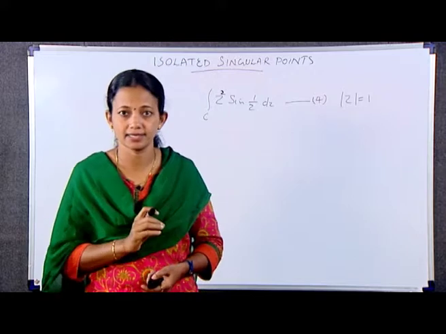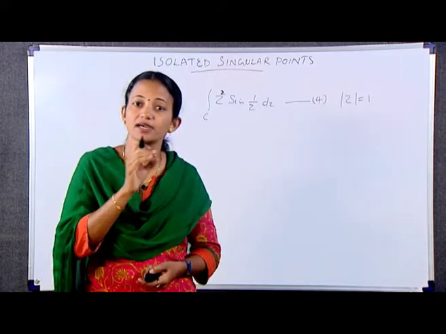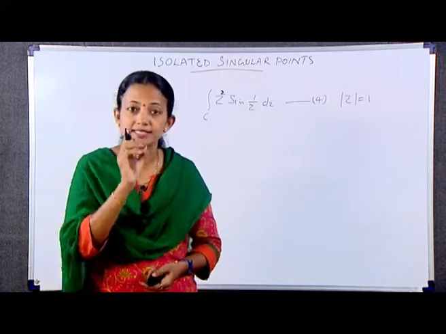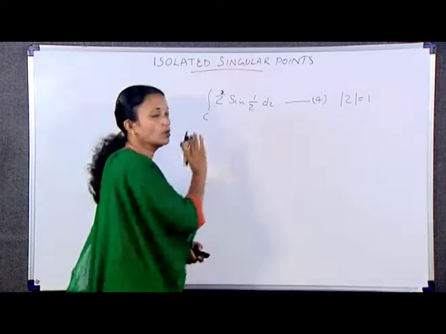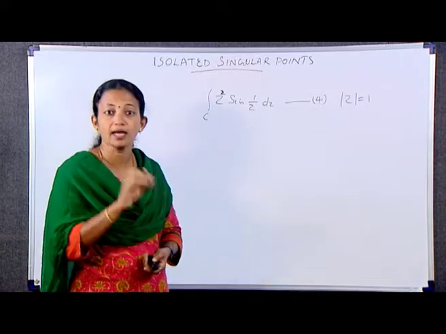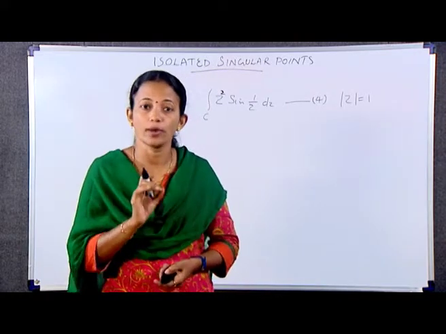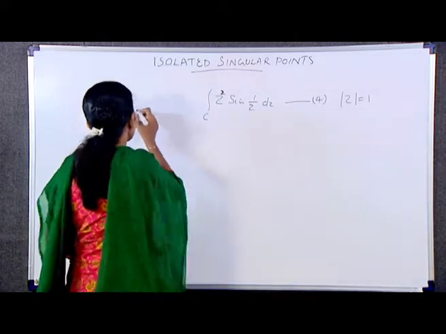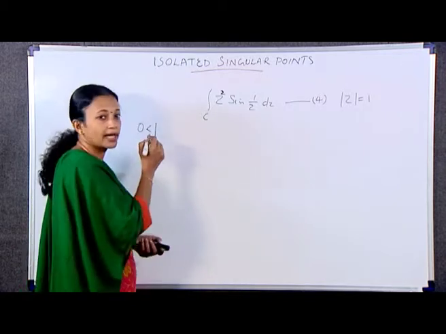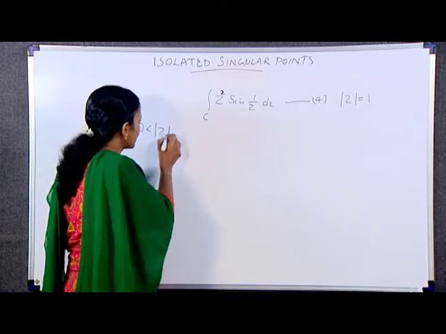Since the integrand is analytic everywhere in the finite plane except at z is equal to 0, it has a Laurent series representation that is valid when 0 less than mod z less than infinity.